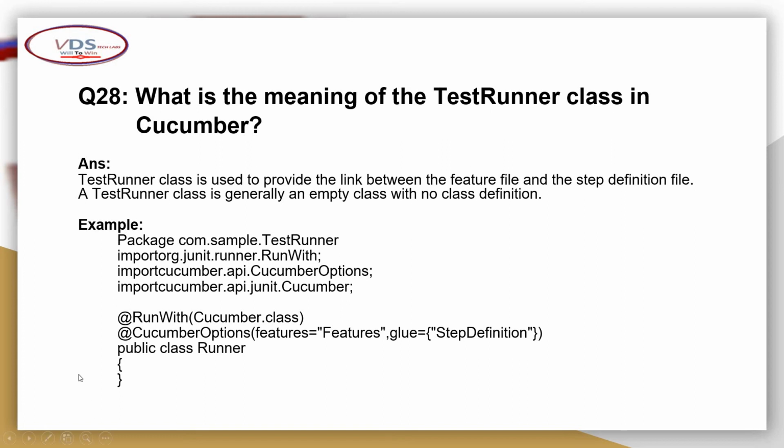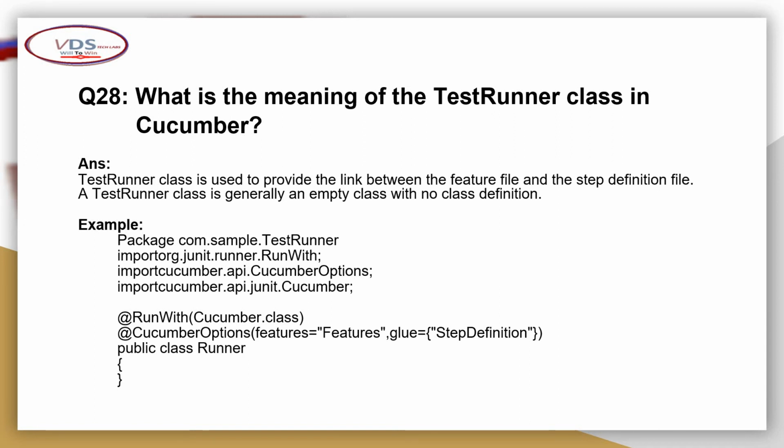Here you can see there is no implementation, an empty class, but there are some annotations like @RunWith(Cucumber.class) and @CucumberOptions. The CucumberOptions tag will tell where the feature file and the step definition file are. So in this way we can run from there only. So this is the starting point, I can say. Test runner class is the starting point of the execution.